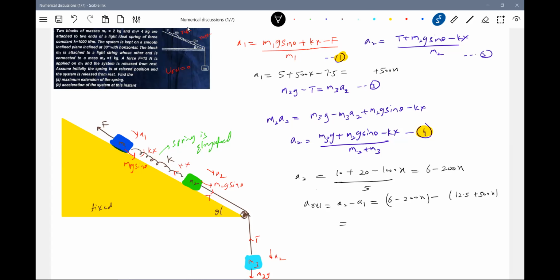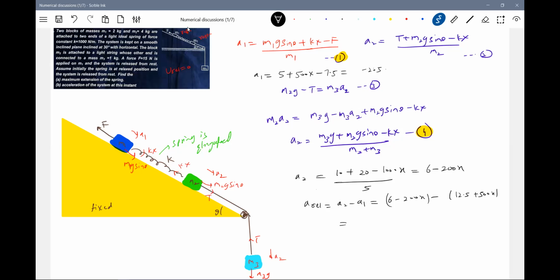K will be 500x. F is how much? 15, no? M1g sine theta plus Kx minus F by M. Correct only, sir. Okay, 5 minus 7.5 will be minus 2.5. We were adding, no?